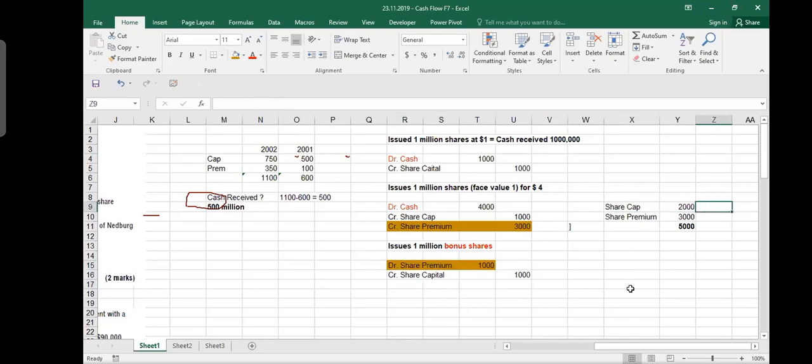Your share capital will increase. So share capital now is 3 million and share premium will decrease. Share premium will become 2 million. So you add 1 million here and you subtract 1 million here and this is your total. Now, what I just wanted to show you, let me call it before bonus and after bonus.